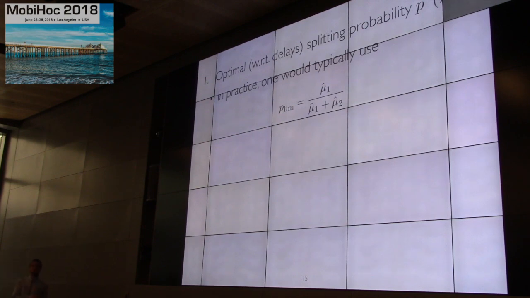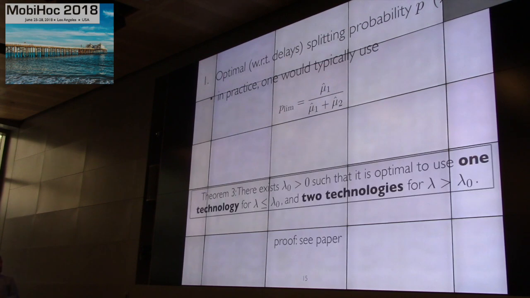And actually what we can show quite easily is that if you want to keep using the same splitting probability for each arrival rate, then this is the optimal choice. But actually what we show is that the optimal splitting probability depends on the arrival rate. And one result that we show is that there is some lambda naught such that for arrival rates below this lambda naught, it is actually optimal to use one technology, and only for larger arrival rates, it starts to be better to use 2 technologies.